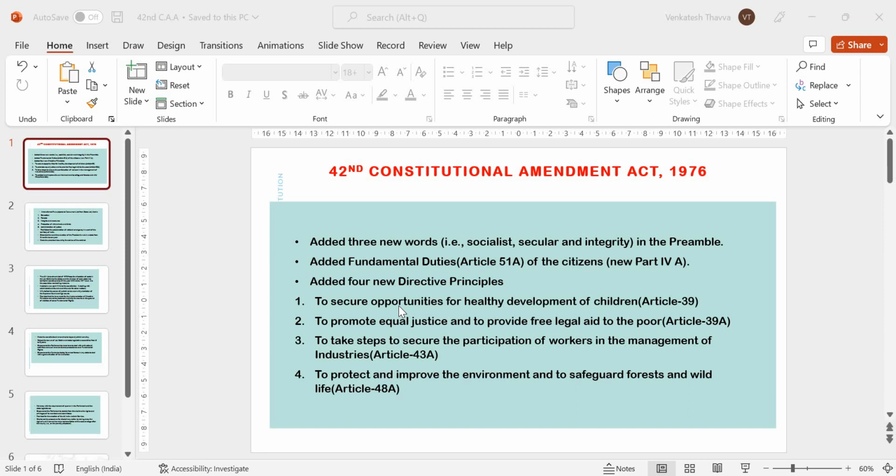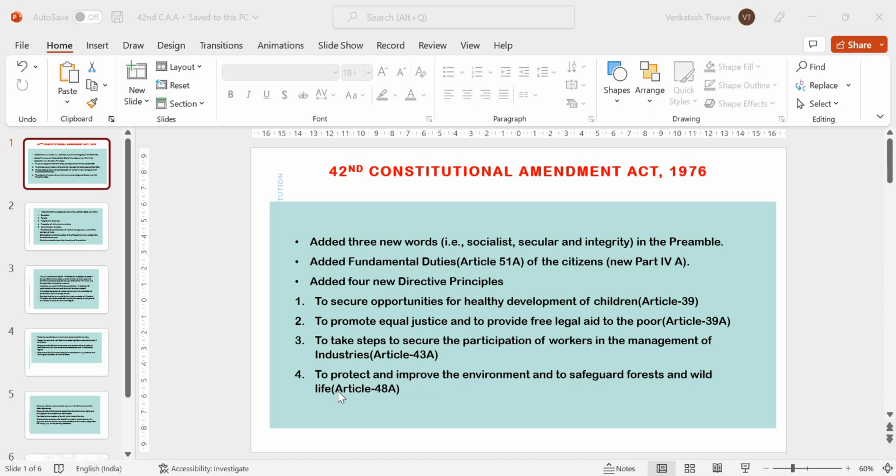They are: one, to secure opportunities for healthy development of children, that is Article 39. Two, to promote equal justice and to provide free legal aid to the poor, that is Article 39A. Next one, to take steps to secure the participation of workers in the management of industries, that is Article 43A.